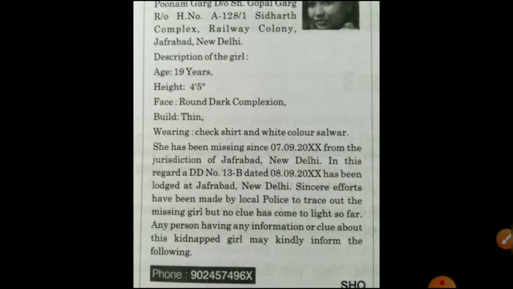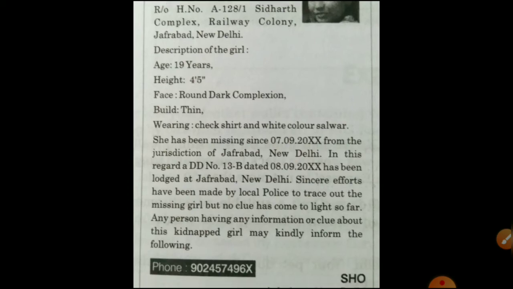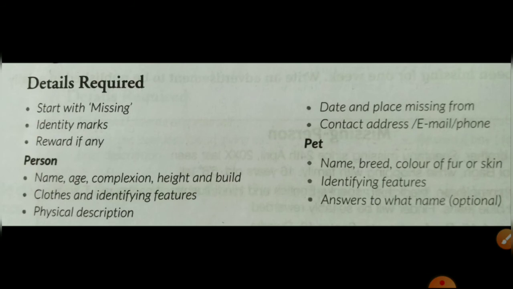So I hope this one also, if you read 2-3 times, you will understand. Okay. Next example, let's see. This one, for missing person, what all things we require. You have to start with missing, any identification mark, reward if you want to give, date and place of missing, contact number. If it is any pet, then name, breed, color of the skin. Okay, children. For a person, name, age, complexion, height, build. That means all the features of that person or pet, whatever has gone missing, you have to give.